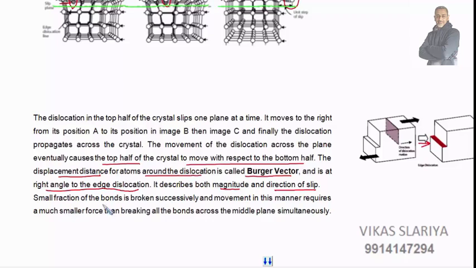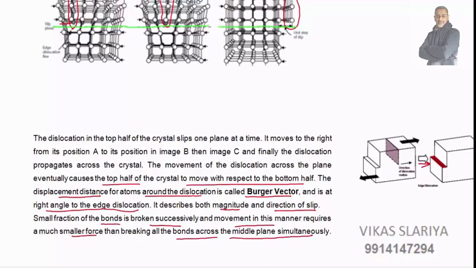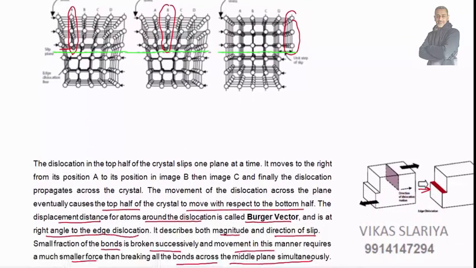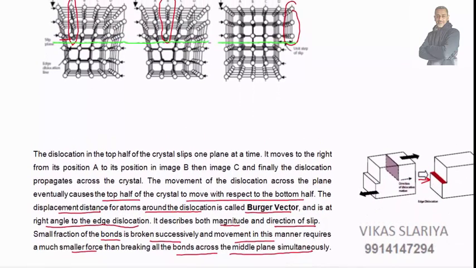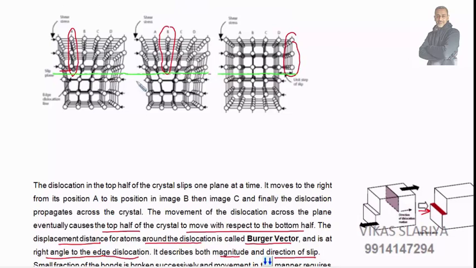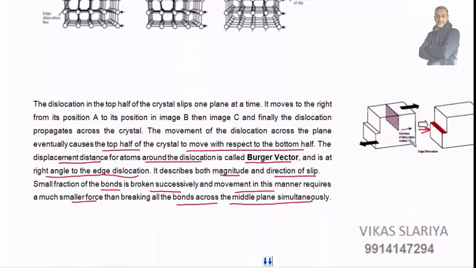A small fraction of bonds is broken successively, and movement in this manner requires a much smaller force than breaking all the bonds across the middle plane simultaneously. It is very difficult to break all the bonds simultaneously, so it is very easy to break some of them and move the crystal plane ahead. Okay, means there is just one shiftage here, then again that moves, then again goes to the next portion. So it is not like, in a random way, all the vertical lines will move together. No, just one of them.